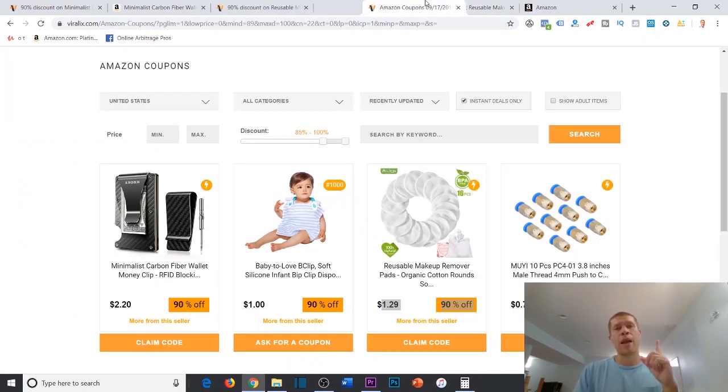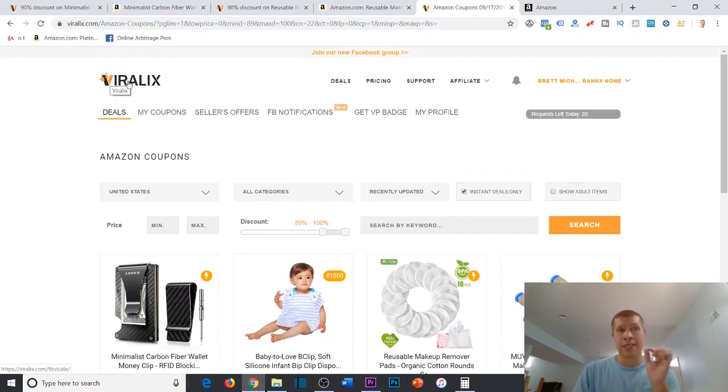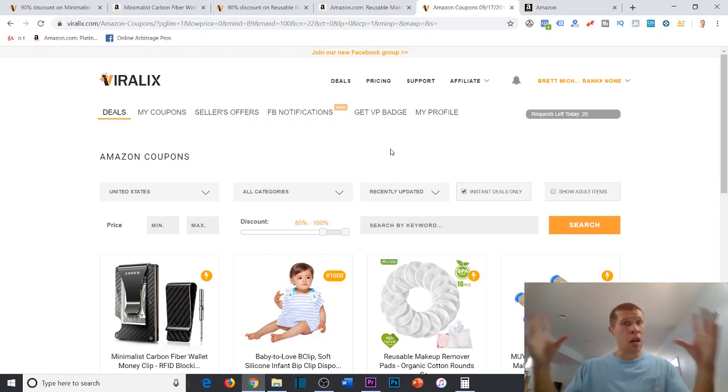So this is just one example of a website that you guys can use to buy coupon products like this. So Viralix, use Viralix.com to buy coupon products that you can then resell on Amazon or Poshmark or Mercari or eBay or any other place, right? That you can resell for a profit online. There are other ways to do this, right? There's cashback arbitrage, liquidation arbitrage, wholesale arbitrage, and a number of other ways. There's retail arbitrage, where people actually go to physical stores, scan stuff, and then resell it on Amazon or other places for a profit.